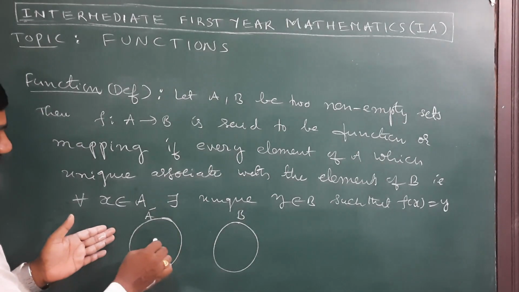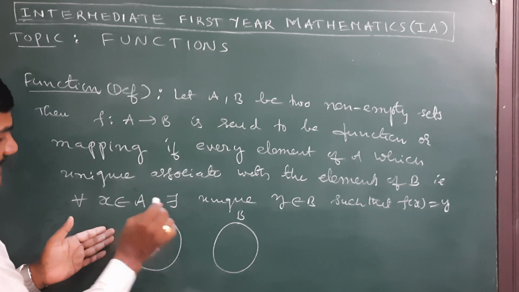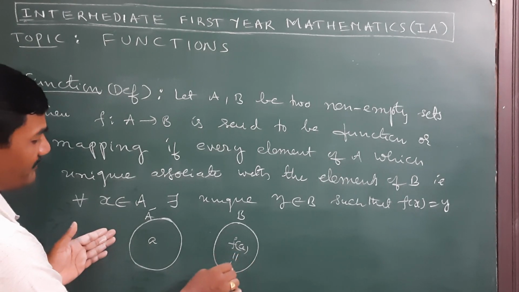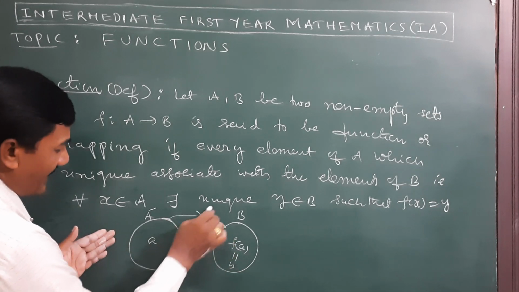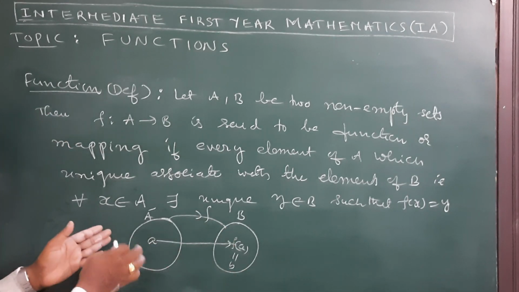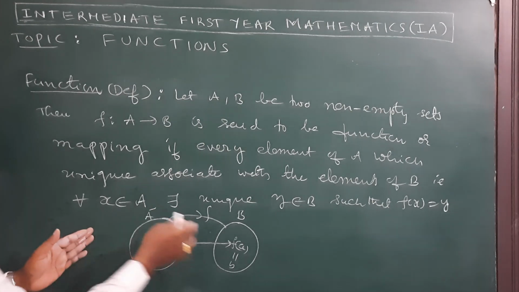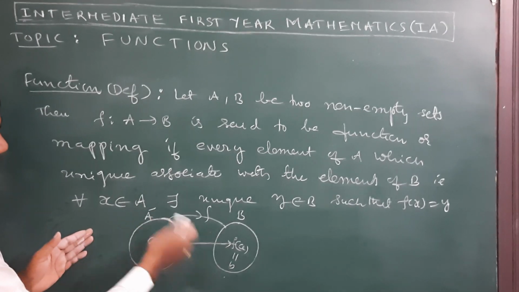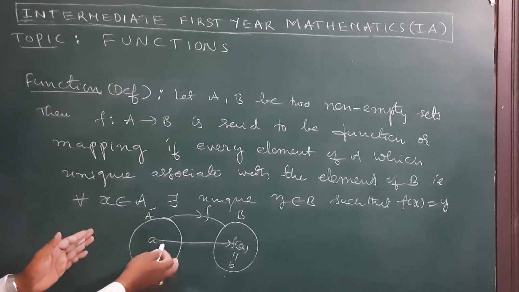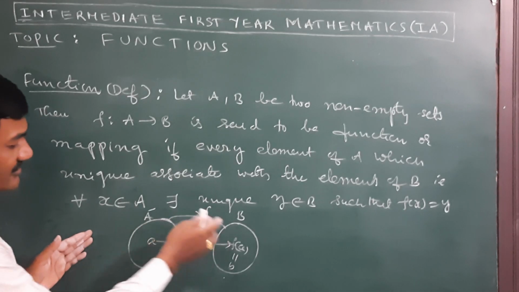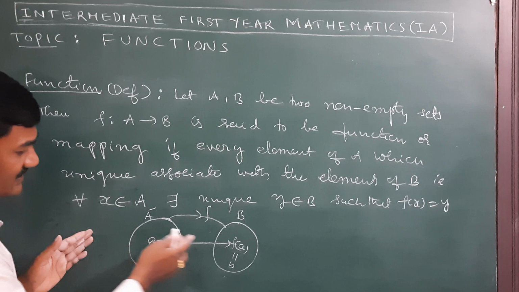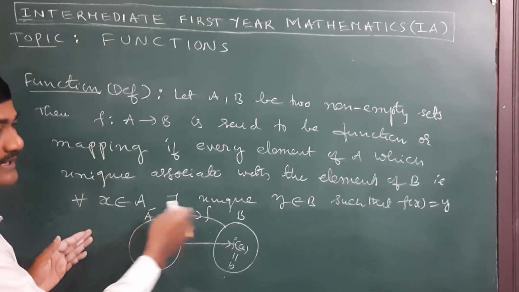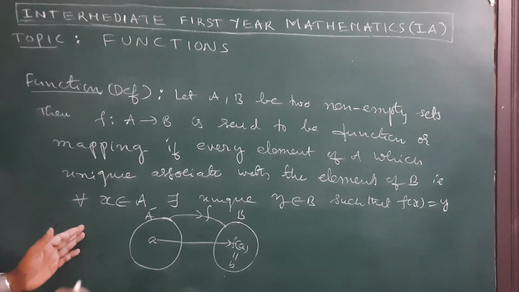Every element of A is uniquely associated with an element of B, that is, each element of A is associated with only one element of B. Then only this is called a function.